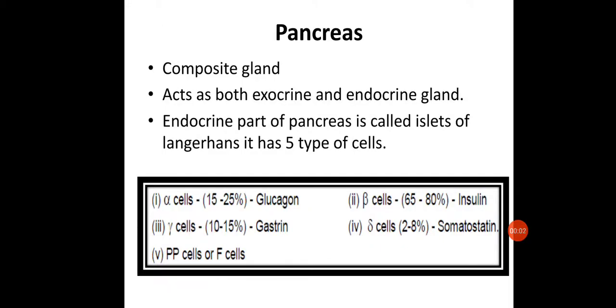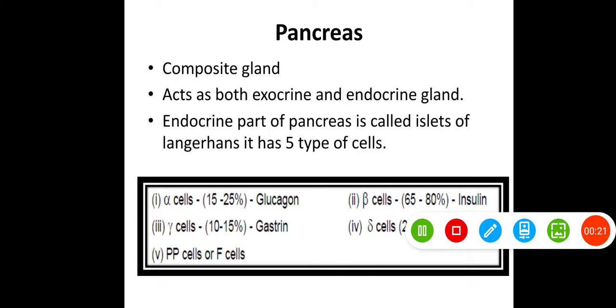So let us start the new gland, that is the pancreas gland. Earlier we had seen the different glands, consisting of the pituitary, pineal gland, thyroid, parathyroid, adrenal cortex, adrenal medulla, thymus, and all that. Now let us start the pancreas.